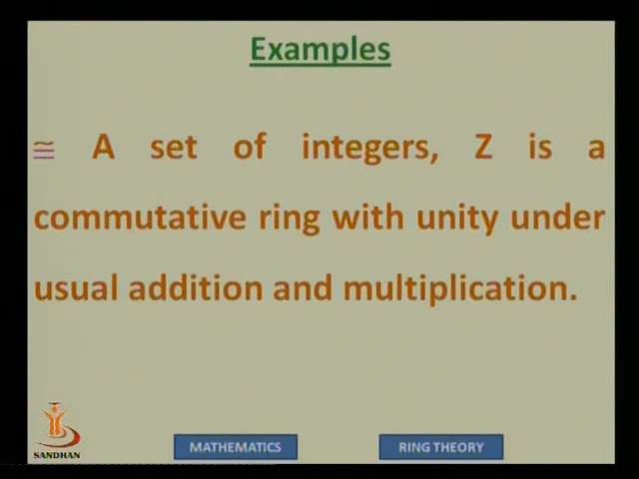First, we have some examples. The set of integers Z is the simplest example of a commutative ring with unity under the usual addition and usual multiplication. So we can say 5 plus 2 is 7 and 5 into 2 is 10. So the set of integers is perhaps the simplest ring, and it's not only a ring, it's actually a commutative ring, because commutativity holds for usual multiplication, and of course we have the unity element as well. The identity element for usual multiplication, that is 1, is also available in Z. So it's a commutative ring with unity.